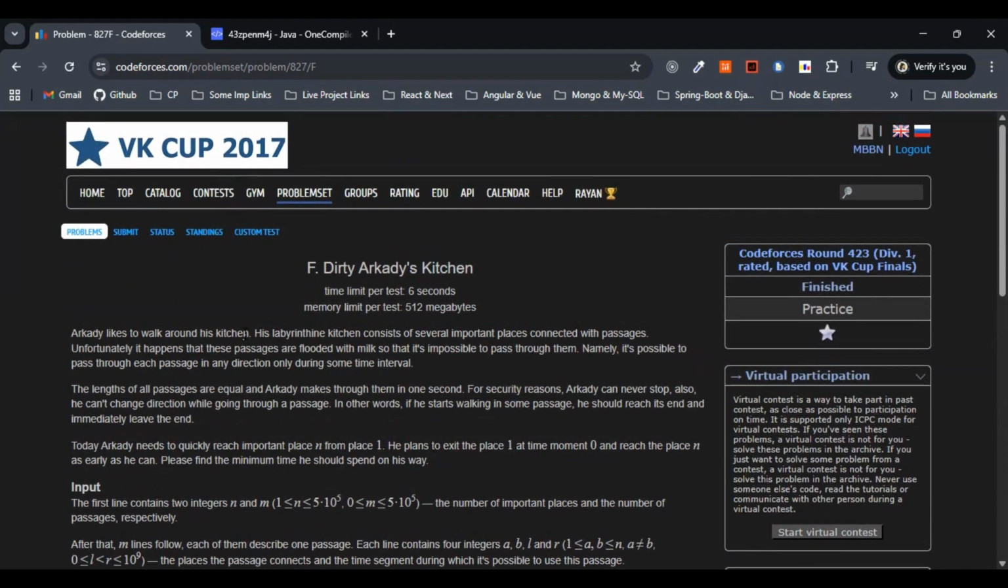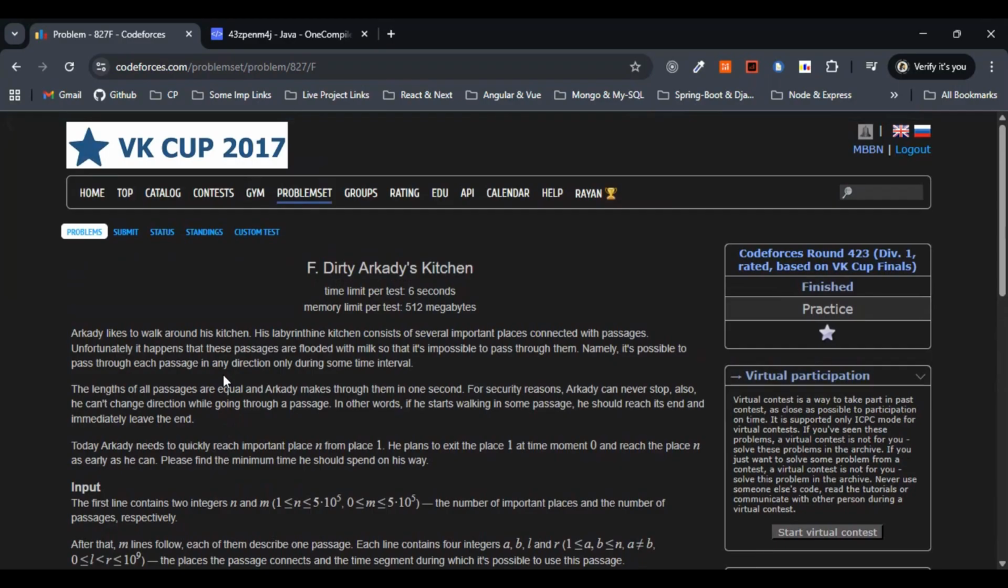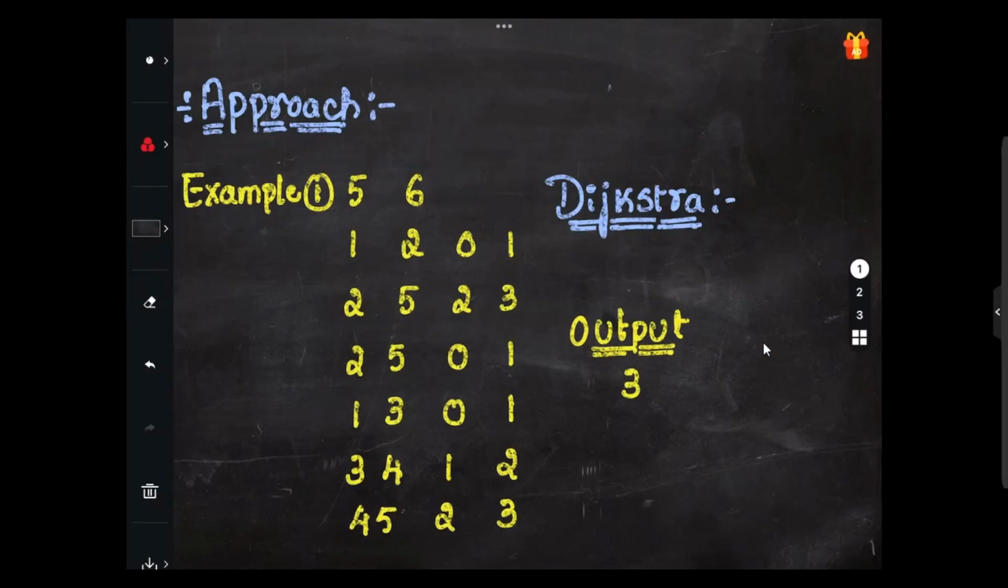Now we are familiar with the question and the input and output. Let's quickly discuss the approach followed by the complexities, and then let's write the code. As usual, let's discuss the approach first. I have considered the same first example from the question here.